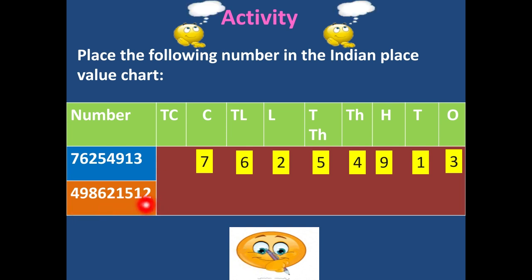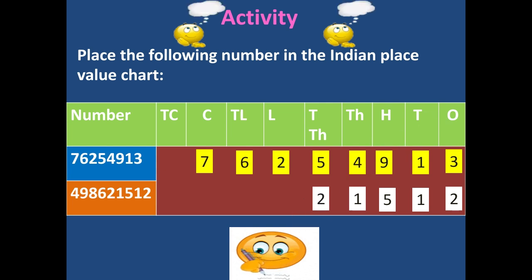In this number also we are going to move from right to left. So 2, 1, 5. In this way we need to write the place value. For ones, we are going to write 2. For tens we are going to write 1. For 100 we are going to write 5. So in this way we will move on writing all the numbers according to their place value. Now we have written all the numbers according to their place value, and this is the number.